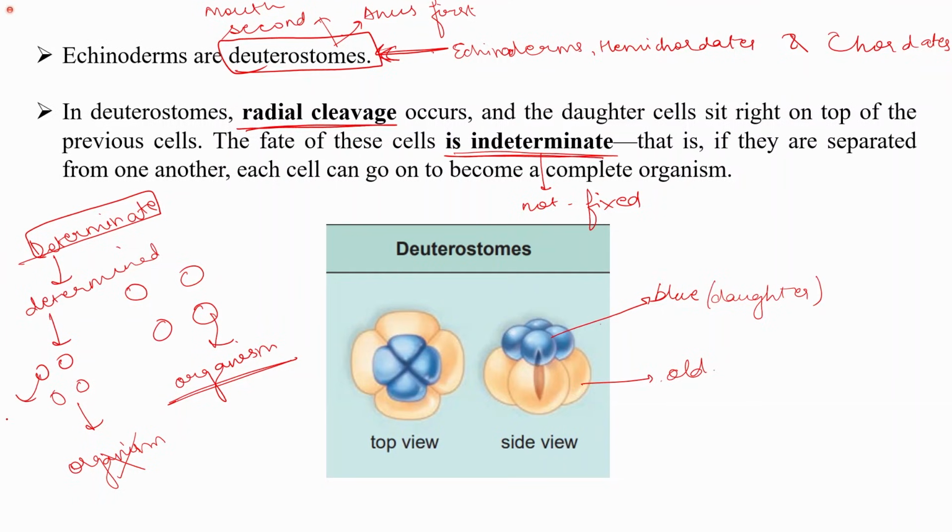For example, this cell is determined to become some cells of the heart, and these cells are already determined to become some cells of the brain, etc. So once they get separated, they cannot give rise to the individual organism. While in the case of cells where the fate is indeterminate, if the cells are separated from one another, since the fate of the cells is not determined till now, they can completely form a new organism.